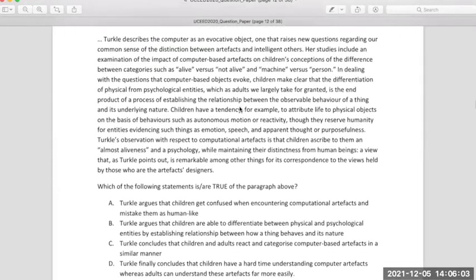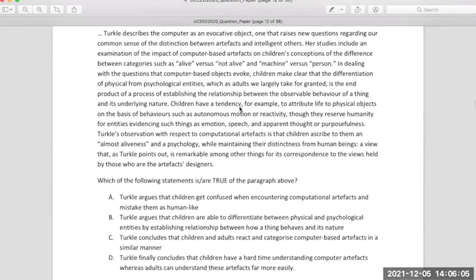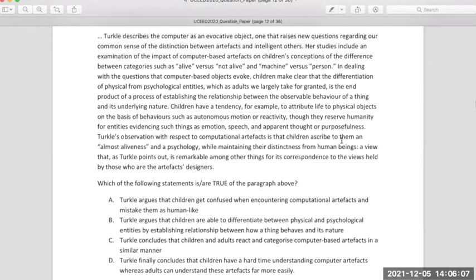So you're given this paragraph and there are some questions asked. Based on what is written here, which of the following statements is or are true of the paragraph below? Just take 5 minutes to read this. And please remember not to make any assumptions in this kind of question.